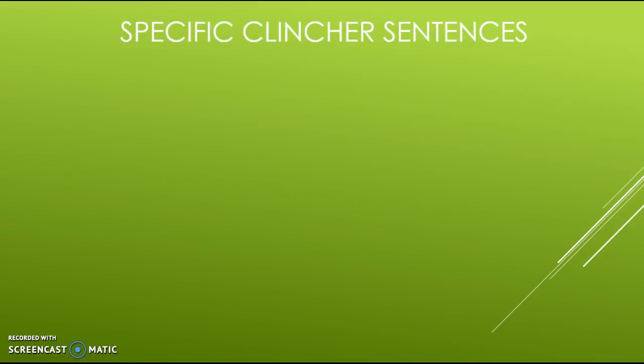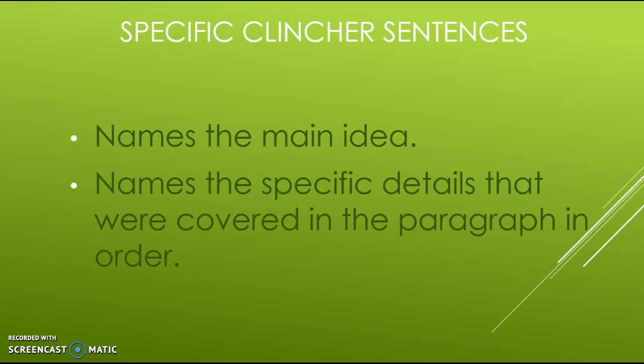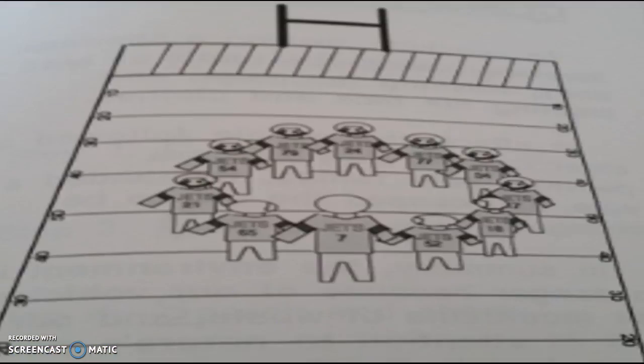So then we have specific clincher sentences. These are once again going to name the main idea and then name the specific details that were covered in the paragraph in order. So here we have a football team. The specific clincher sentence functions much like a quarterback in a huddle. So here's our quarterback. When the quarterback tells the players a play and the count on which the ball is to be snapped, he doesn't just say it once. If the play is complicated, he might repeat it. Then he always repeats the count on which the ball is to be snapped.